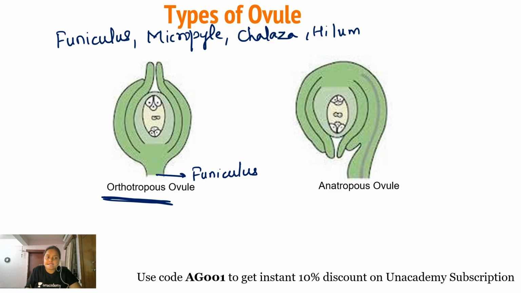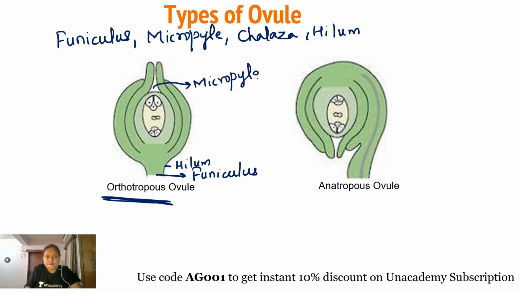Now, this is the hilum. Hilum is the point where the funiculus is attached to the body of the ovule. So, this is the hilum. Now, this is the micropyle. This is the micropyle region, where the integument is absent.